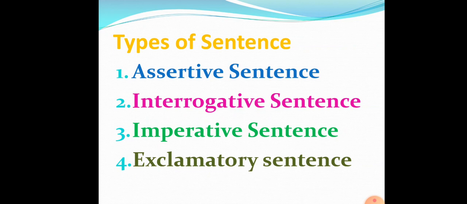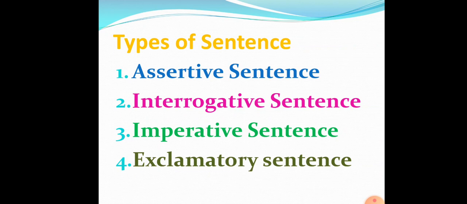Now, as we all know, there are basically four kinds of sentences. The sentences are divided into four categories, and the four types of sentences are assertive sentence, interrogative sentence, imperative sentence and exclamatory sentence. So these are the kinds of sentence.